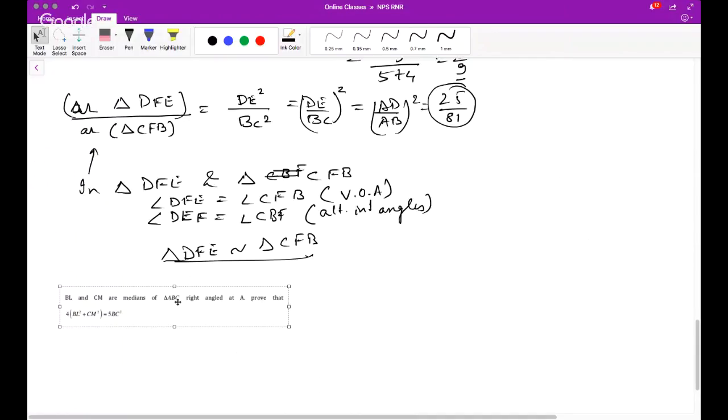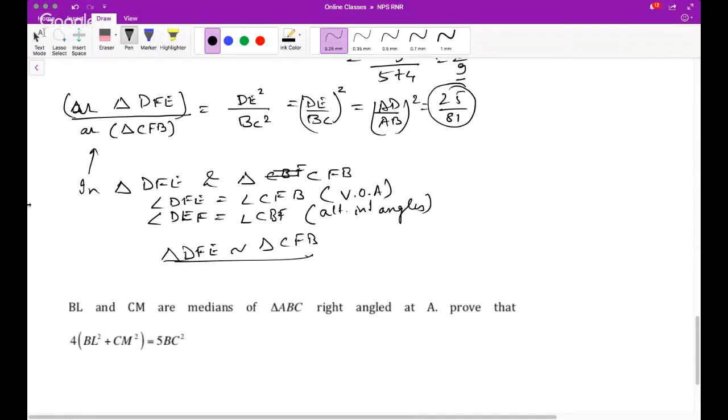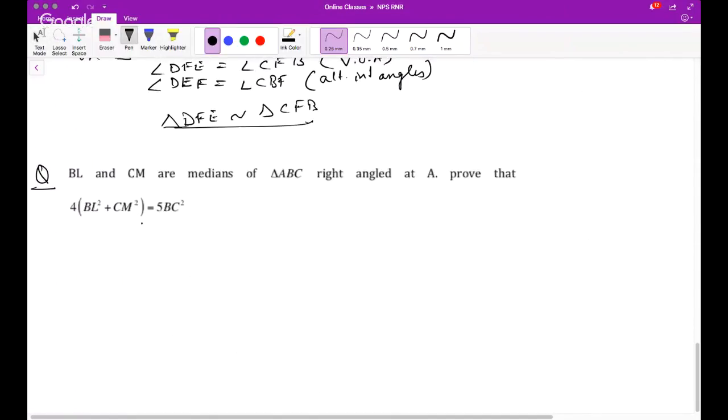Take some time and try proving this. So, question. BL and CM are medians of triangle ABC right angled at A. So, given that, okay, so this is A, B, and C. Prove that 4 times BL square plus CM square. BL, CM